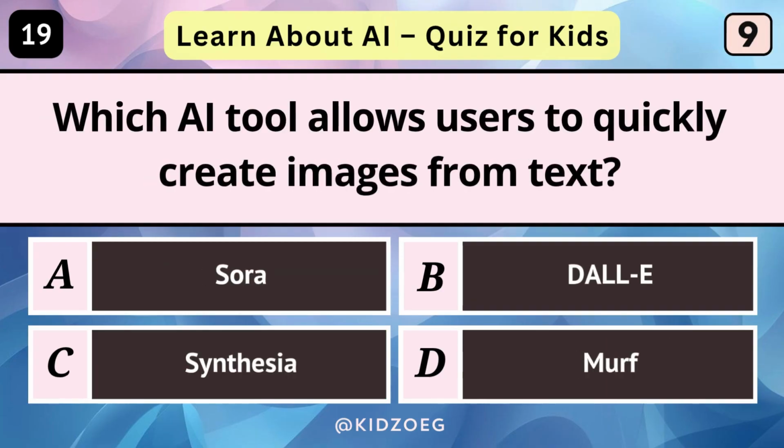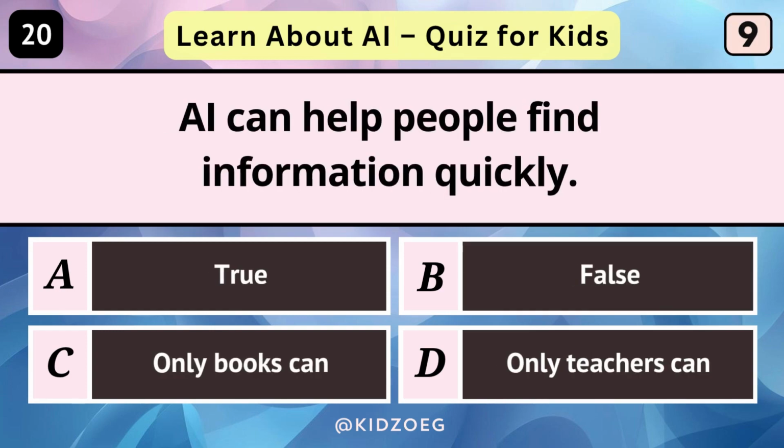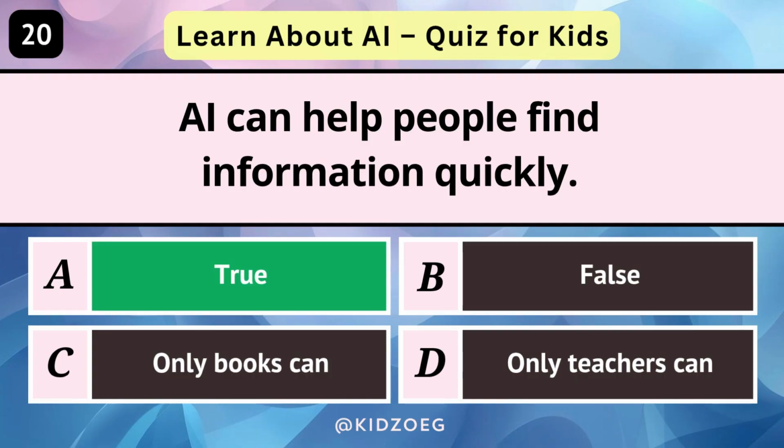Which AI tool allows users to quickly create images from text? DALL-E. AI can help people find information quickly. True.